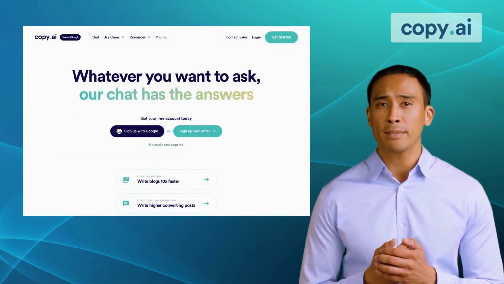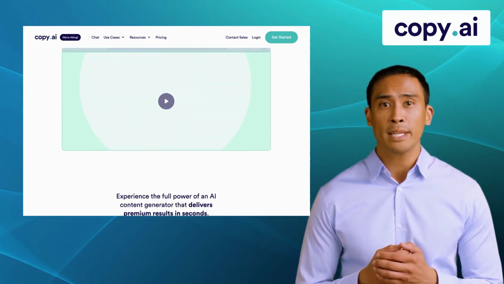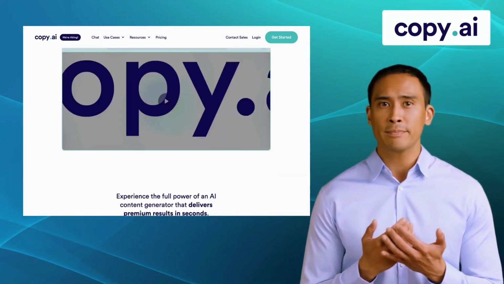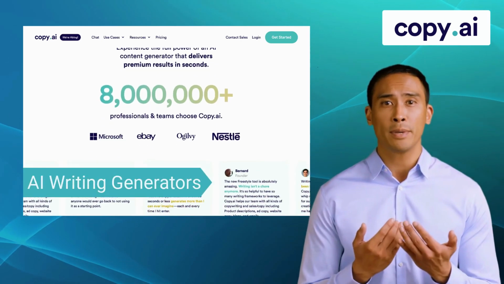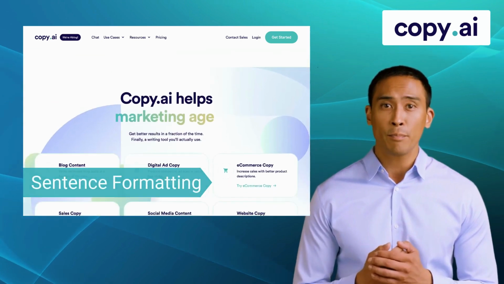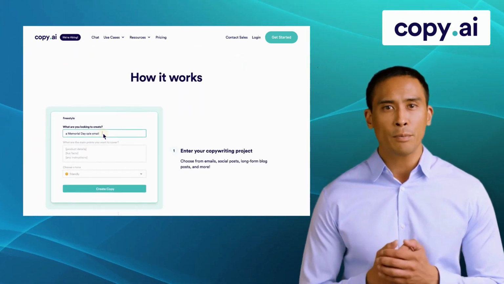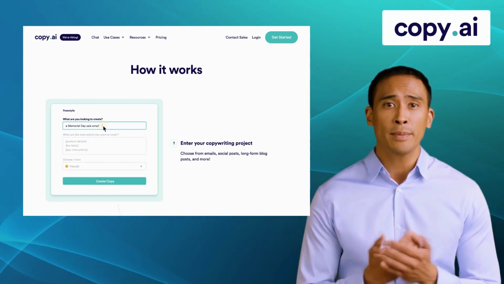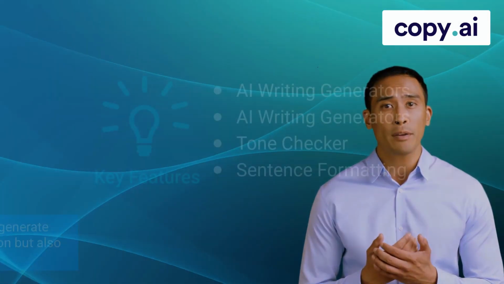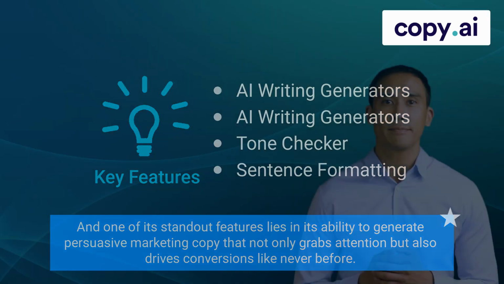Moving on to Copy AI. Copy AI is a powerful copywriting tool designed to help you create compelling and persuasive content. It offers features like AI writing templates, AI writing generators, tone checker, and sentence formatting. Copy AI can be your secret weapon for attention-grabbing headlines, irresistible sales emails, and compelling social media posts. And one of its standout features lies in its ability to generate persuasive marketing copy that not only grabs attention, but also drives conversions like never before.